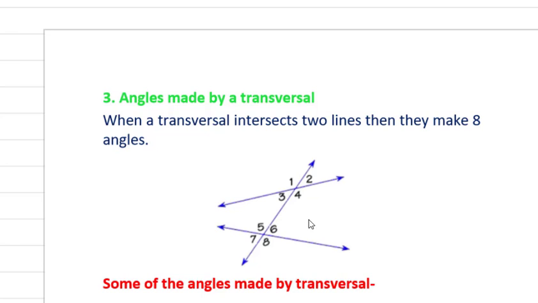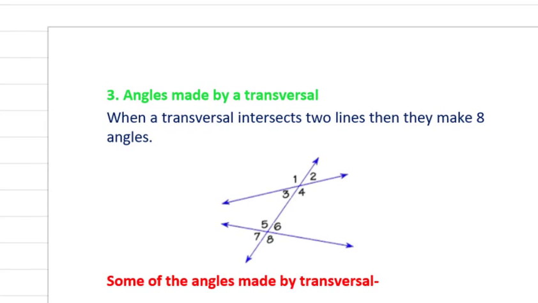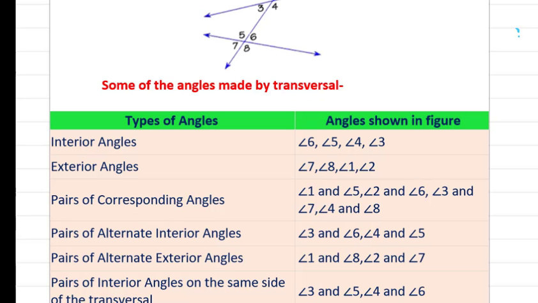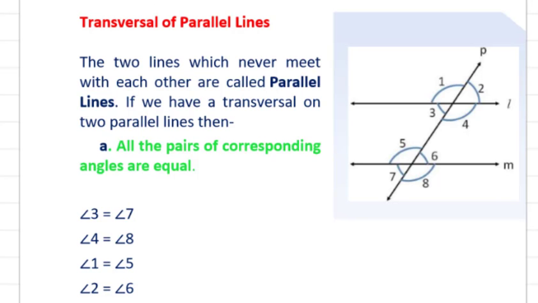Now next one is interior angle on the same side. So here in this figure you can see which are the interior angles. 3 and 5 are the interior angles on the same side. Okay, the same way 4 and 6 are the interior angle on the same side. These are also known as adjacent angle. Why adjacent angle? You can see this arm is common. So here you can see this table. Here you can see the figure also, and you can see all the angles I have mentioned here.